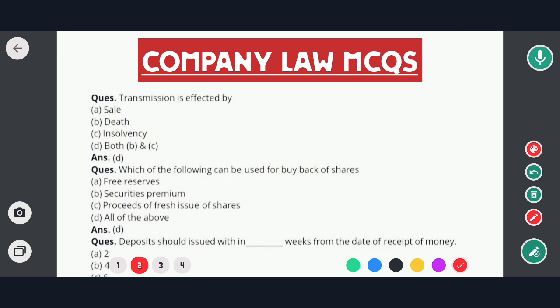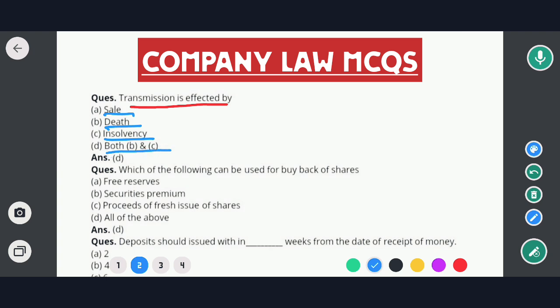So the first question is: transmission is affected by. Options are option A sale, option B death, option C insolvency, and option D both B and C. That means sale and death.